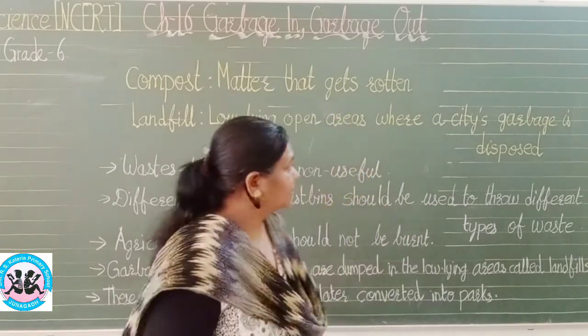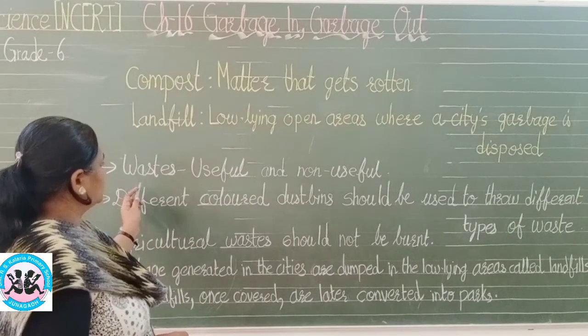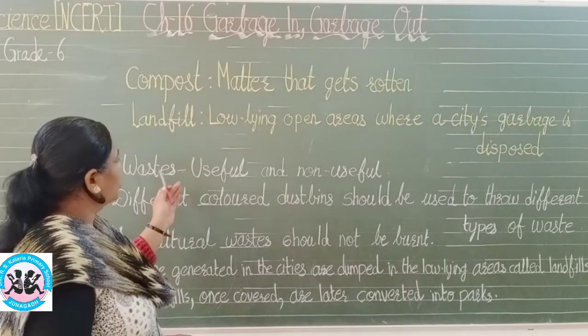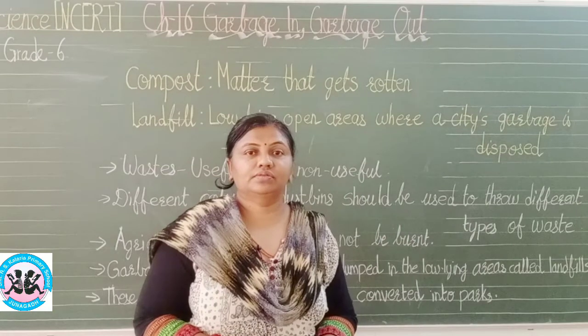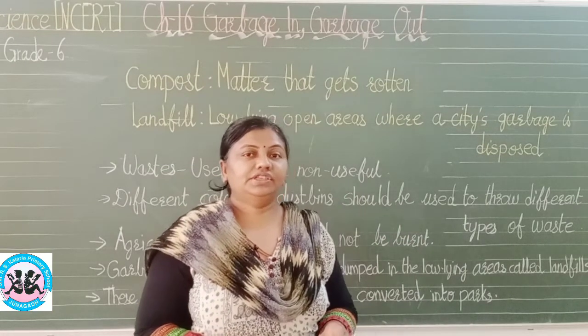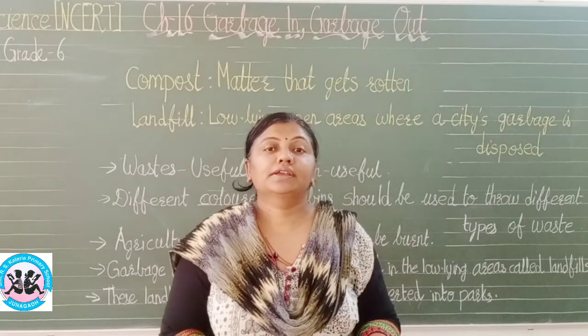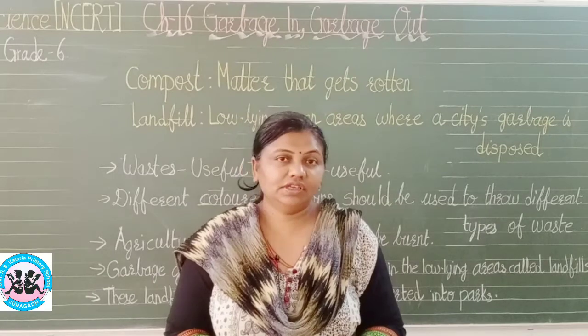Now garbage is of two types, useful and non-useful. Some garbage is useful. Suppose, see, vegetable peels, you throw it in the dustbin, isn't it? But such vegetable peels can also be eaten by animals. It is useful.